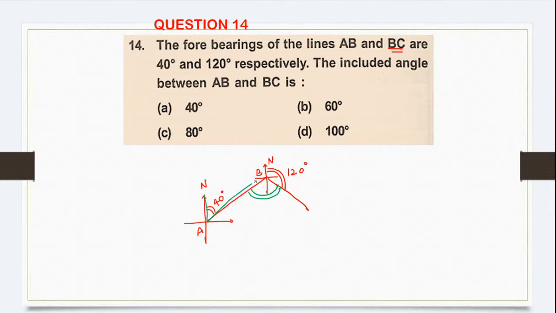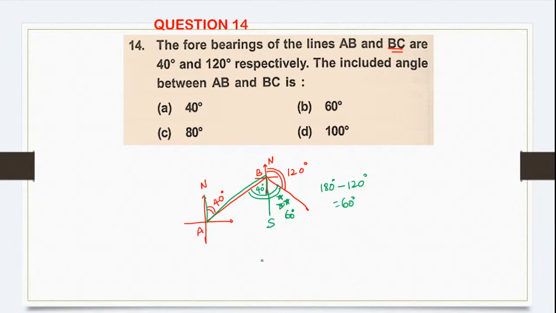This angle is 40. And how about this portion? You have 180 minus 120, because from north to south it will be 180, but the bearing of this line is already 120. So that will be 60 degree. So this portion will be 60 degree.